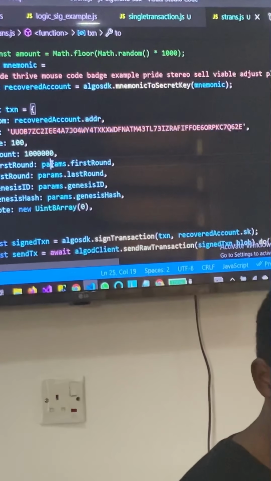And then we are passing in our params, the parameters that we declare the transaction is going to use. So if every one of the validity checks here is true and valid, then the transaction will be processed successfully. If there is one detail, for example, the account address is not correct, or this mnemonic key is not correct, that means we will also get the correct address that this recovered account belongs to. So all these details have to be checked and correct before our transaction can be approved. That is what the send transaction does.